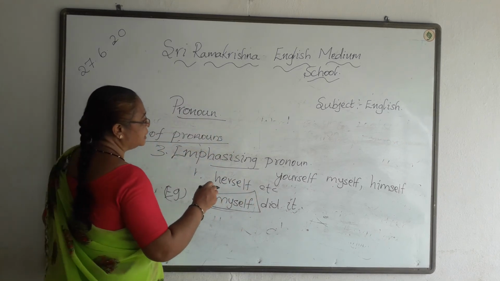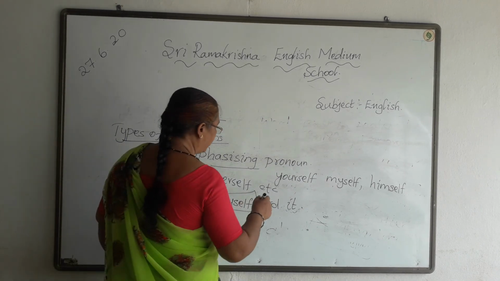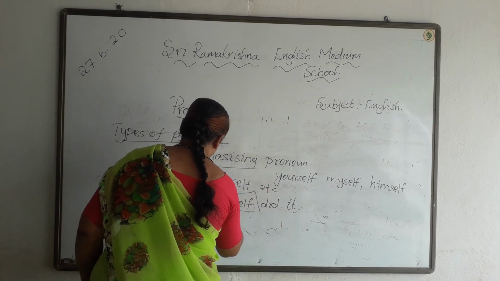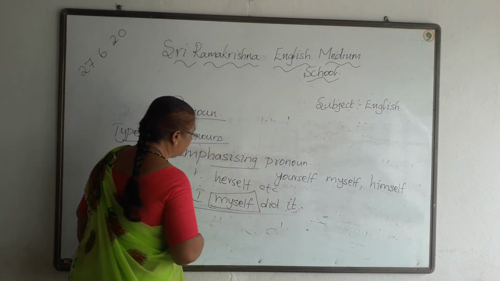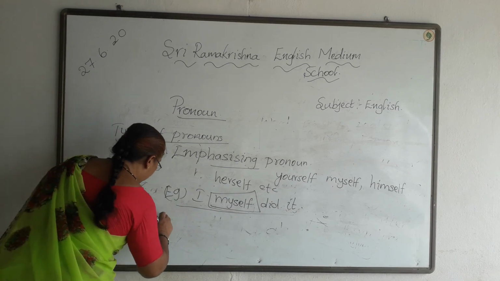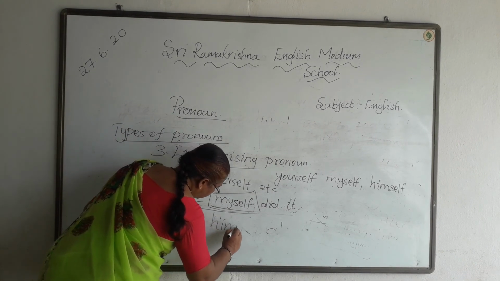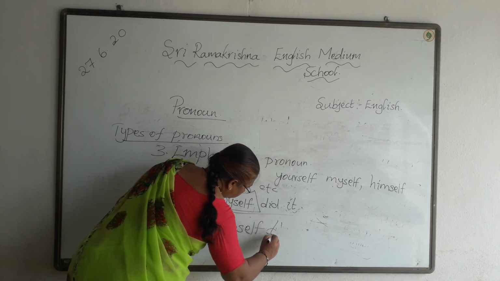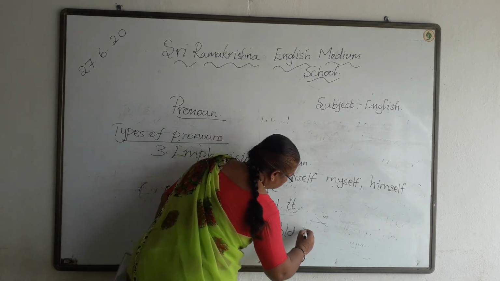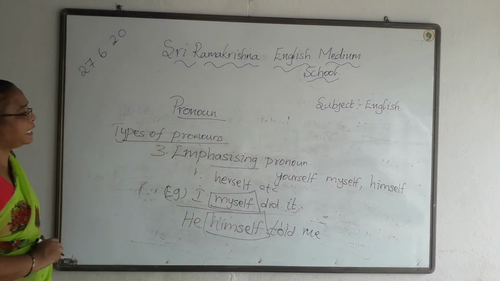So pronouns like yourself, myself, himself, herself, etc. come with a noun or a pronoun. This is to emphasize. So for example, I myself did it. Here myself is the emphasizing pronoun. Another example is, he himself told me. Here himself is the emphasizing pronoun.